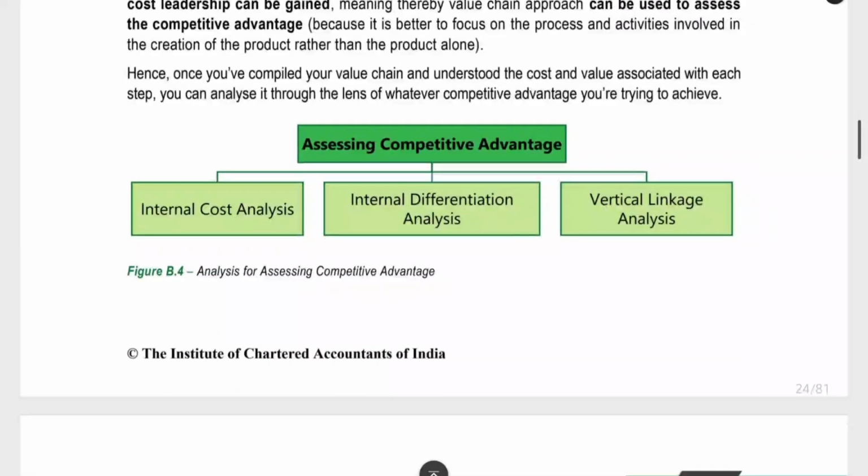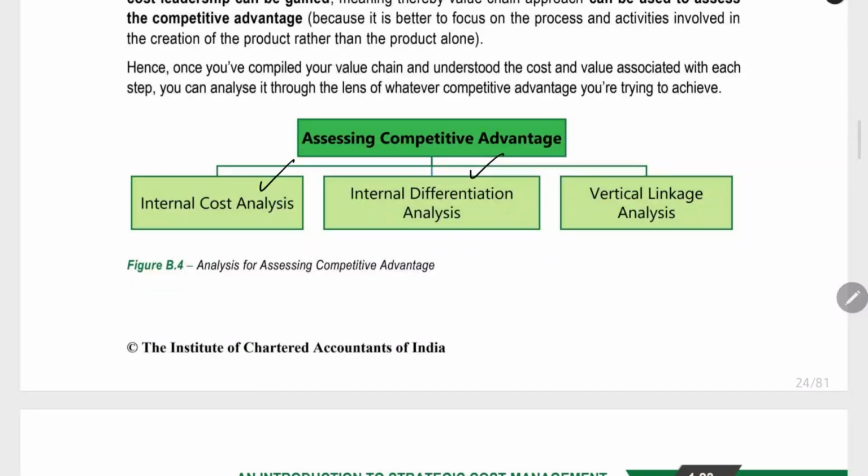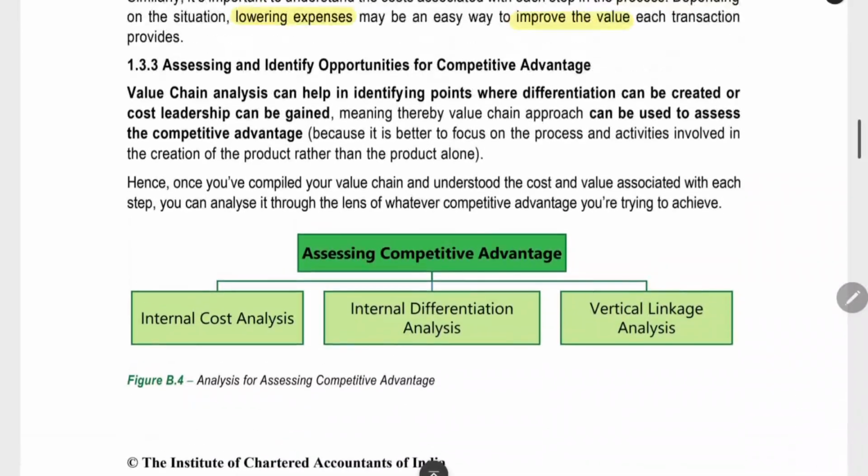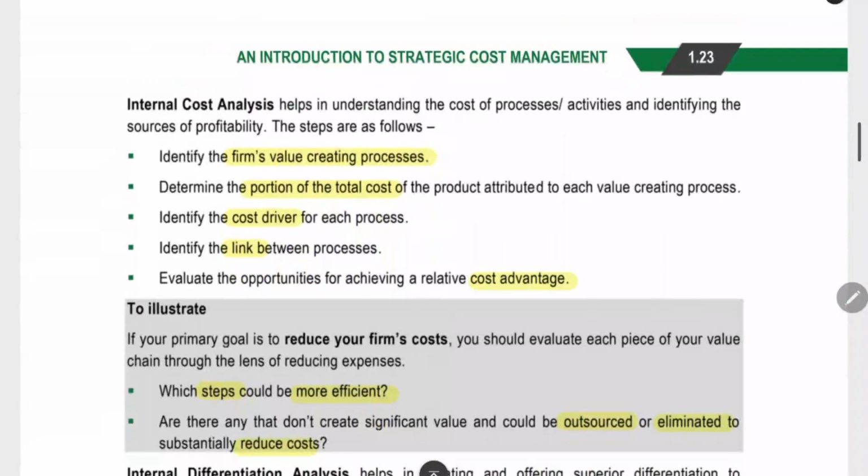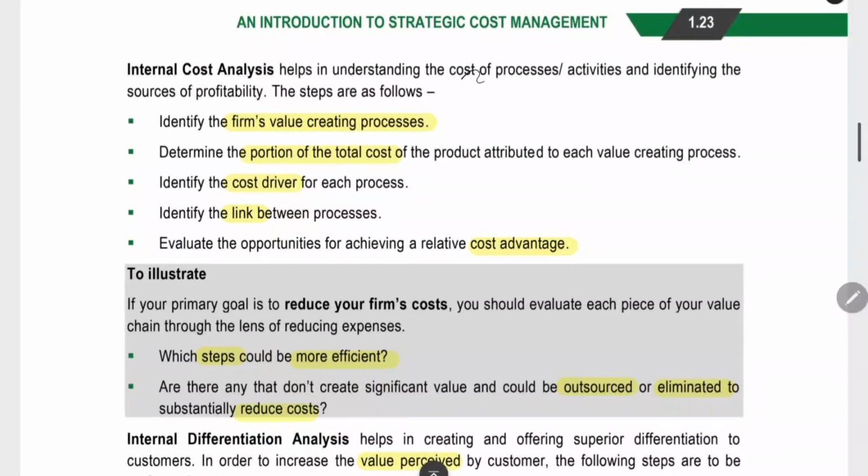We can do it in three ways. First is internal cost analysis, internal differentiation analysis, vertical linkage analysis. Here, we have to see how we can attain cost leadership or product differentiation using these activities. Internal cost analysis is that you have to understand the cost of each and every activity. You have to identify the value creating process, which are the most important process that is giving value to the customer. What is the total cost percentage we are spending for that particular process?